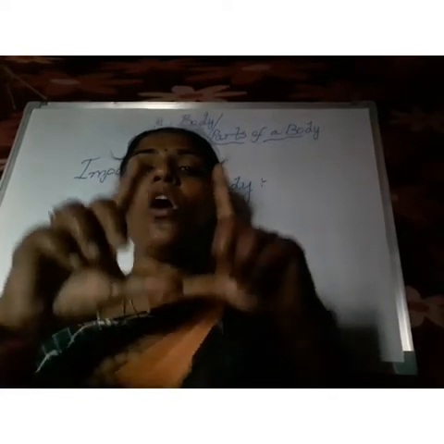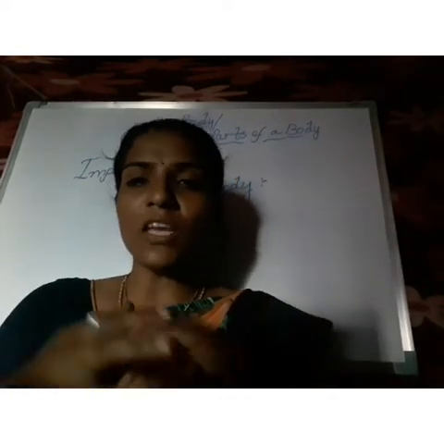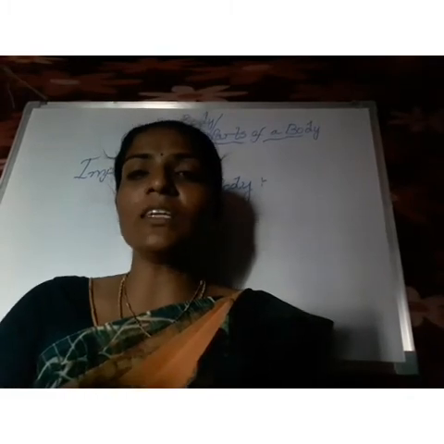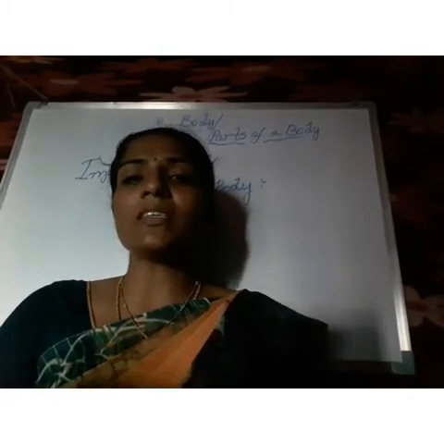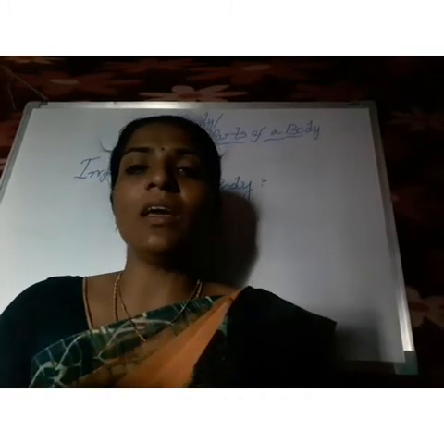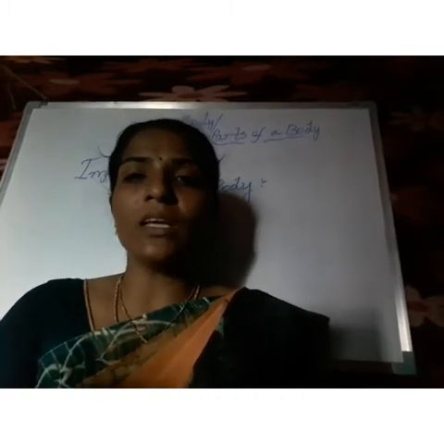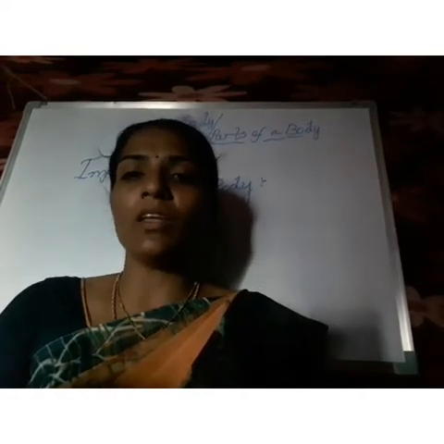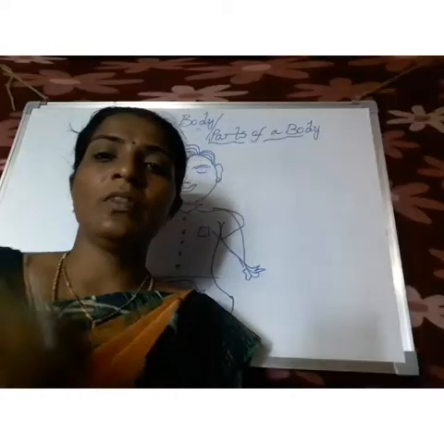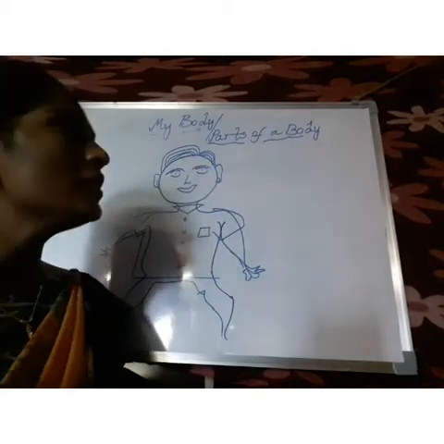All these organs work together and make organ systems. After that it makes a human body, and this body we can use in many ways.